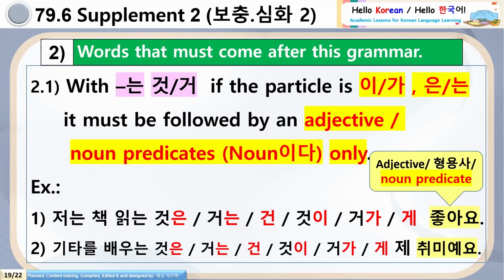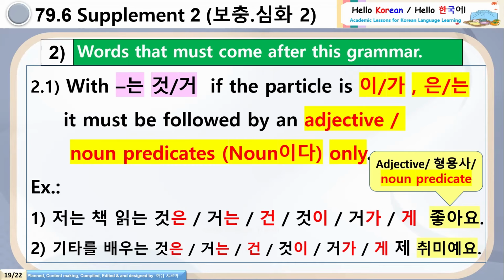See the example first. Chonan, chet, ingnan, gosan, gonan, gon, goshi, goga, ge, chuayo. Chuayo is an adjective, root form is chotha. Number 2, kitaral peunan gosan, gonan, gon, goshi, goga, ge, che, chimiyo. 취미 is hobby, 취미 ida is the noun predicate form. So these supplements you have to understand very, very deeply and clearly. If in one time it is not clear, please watch again. This grammar is very important.